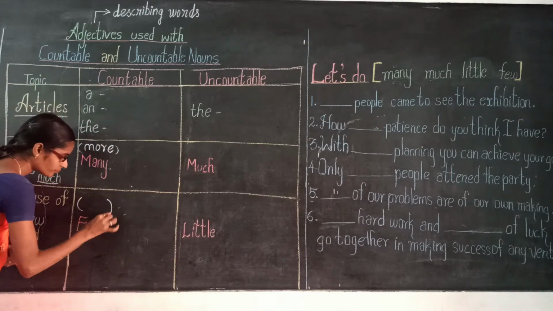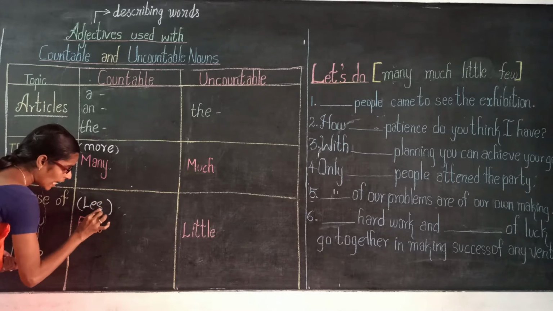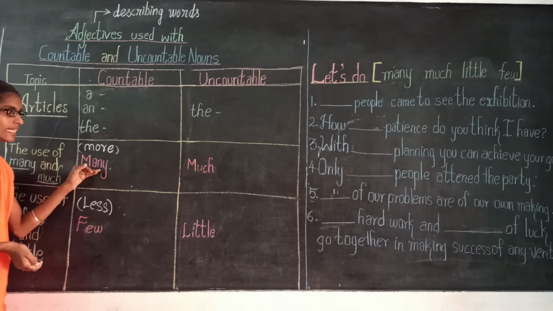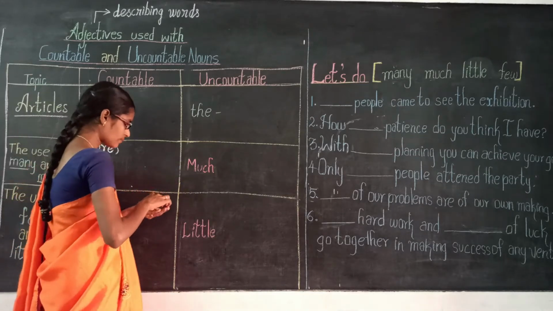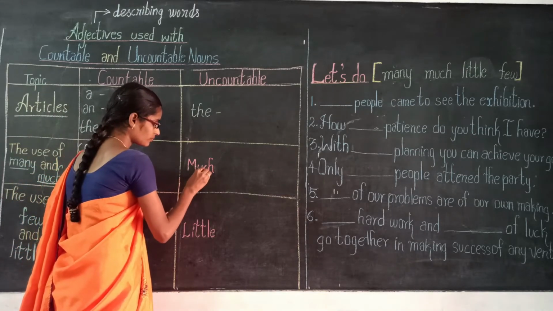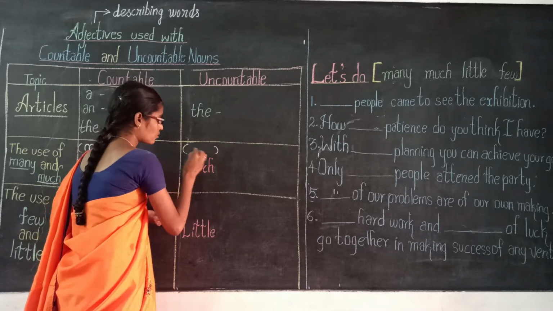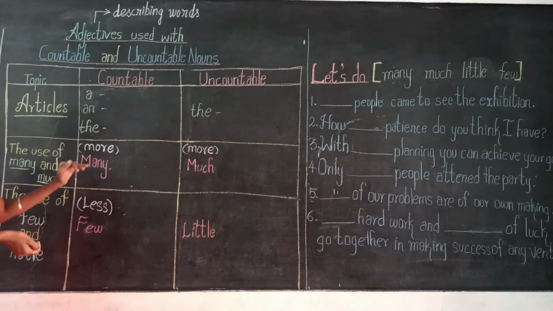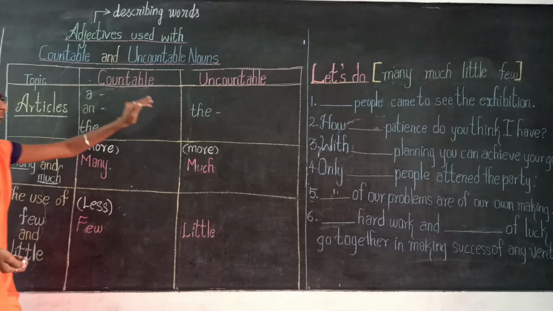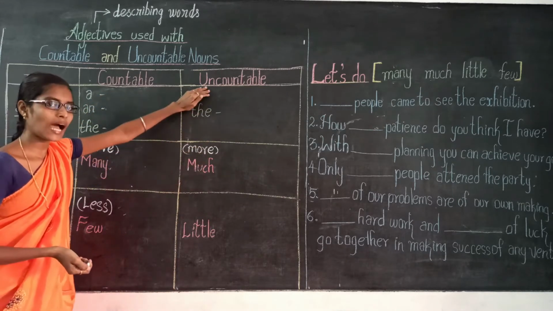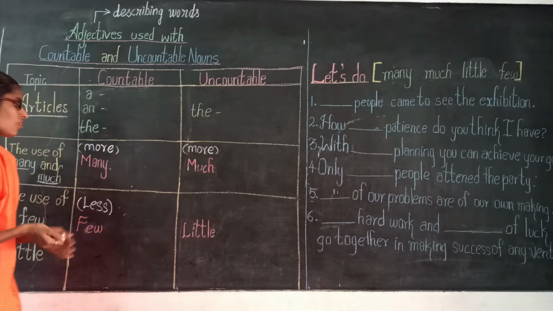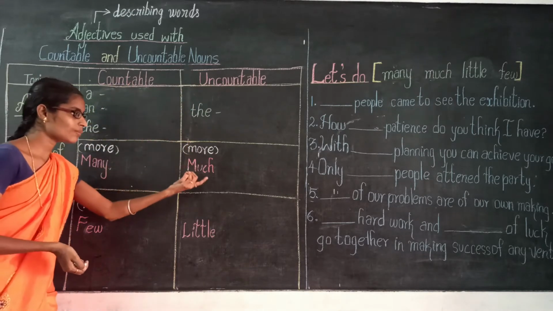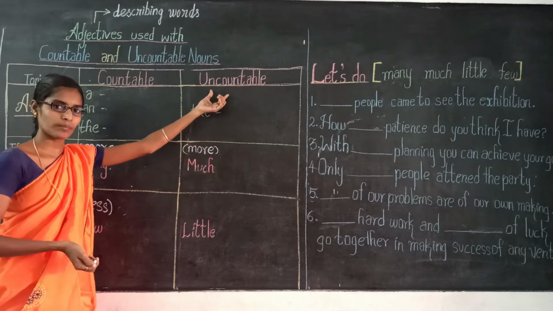And few refers to less possibilities. Many refers to more possibilities and much also refers to more possibilities. Many is used for countable nouns and much is used for uncountable nouns. For more possibilities, many is used for countable nouns, and for more possibilities, much is used for uncountable nouns.